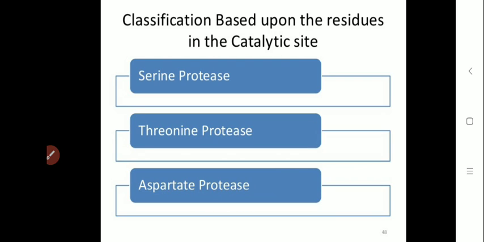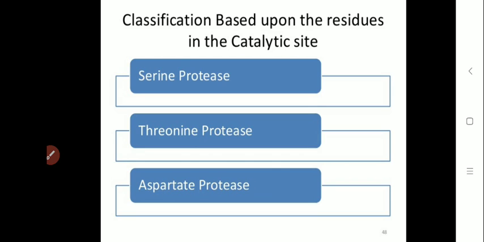So let's start with the classification of protease enzyme. The classification of protease enzyme is done on the basis of the residues present on the catalytic site. Depending on which type of residue is present at the catalytic site, the classification of protease enzyme is carried out.